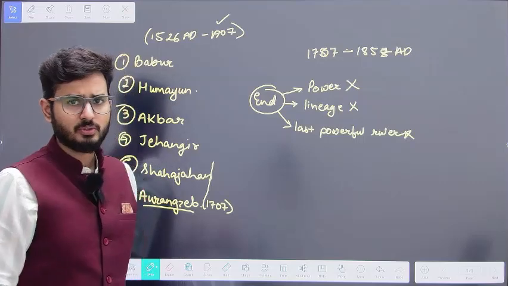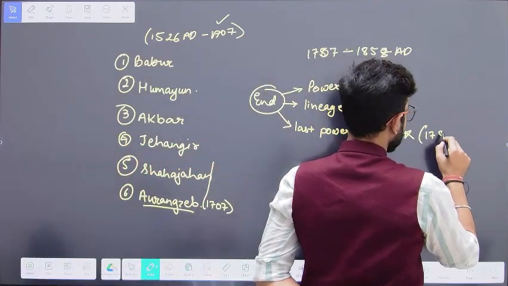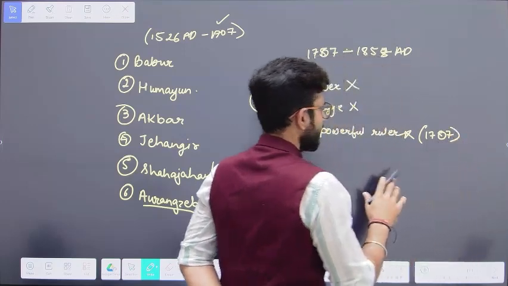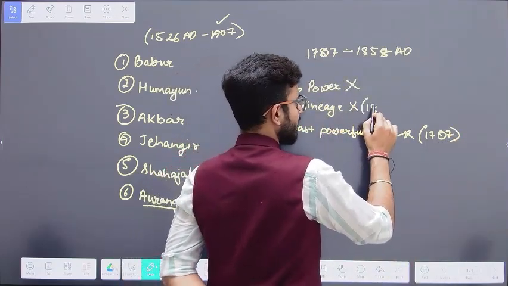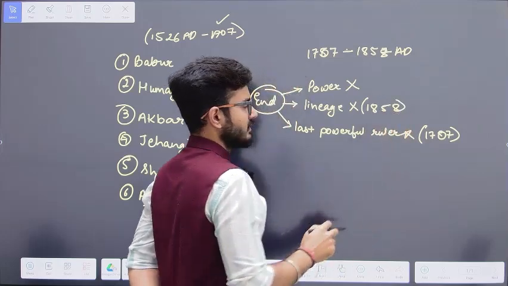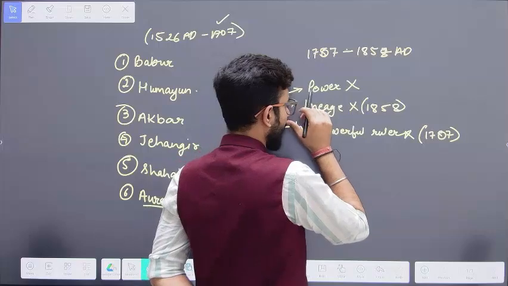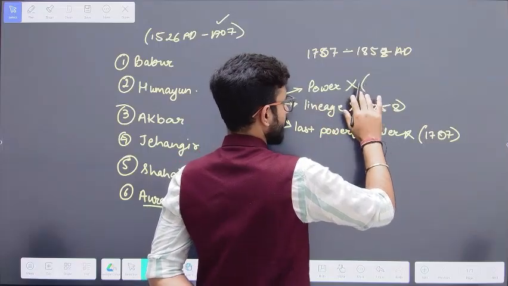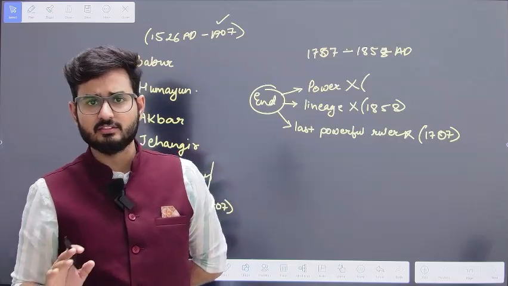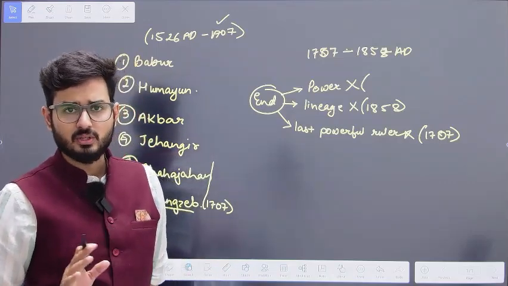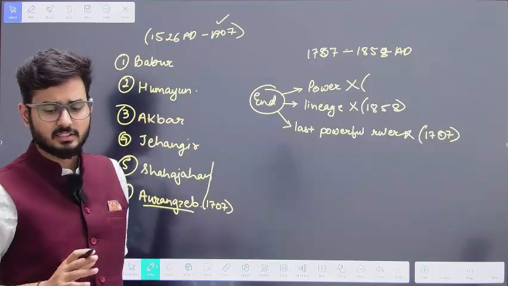So if we talk about the Mughals, the last powerful ruler died in 1707. That is why we consider it as the end. Apart from that, when we talk about the lineage, in 1858 AD the Mughal lineage was over. And when we talk about the power, nearly around the 1750s the power of the Mughals was over. So more or less, that is going to be the understanding of the Mughals.